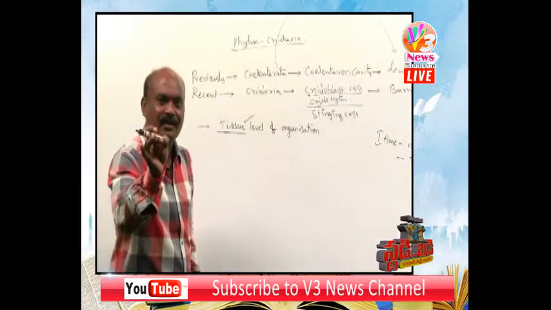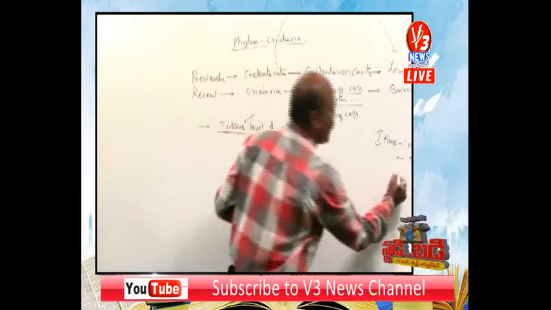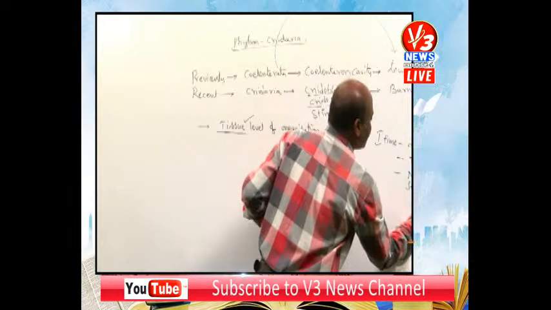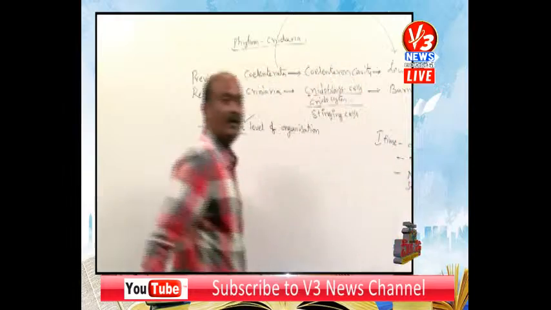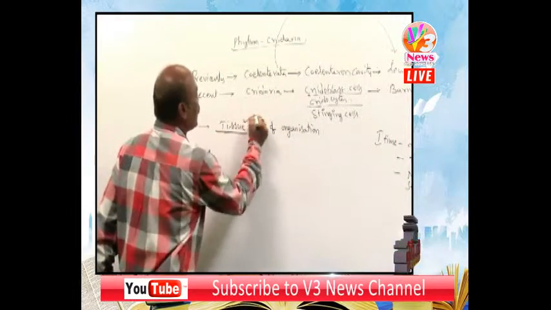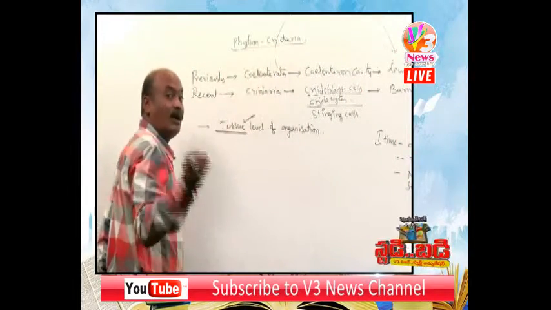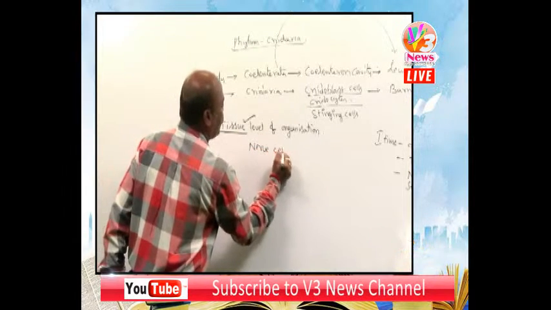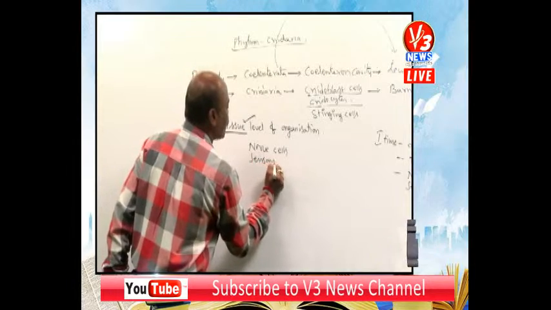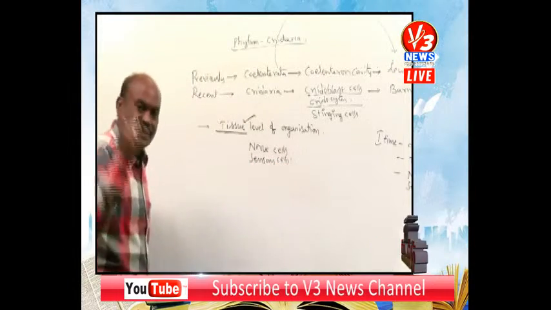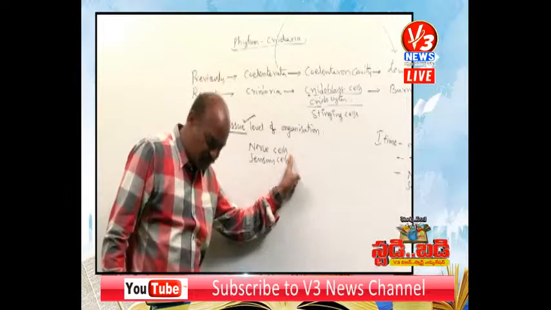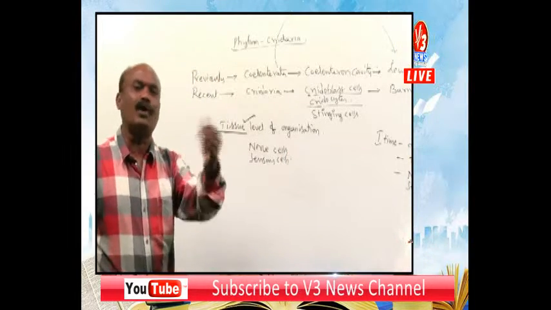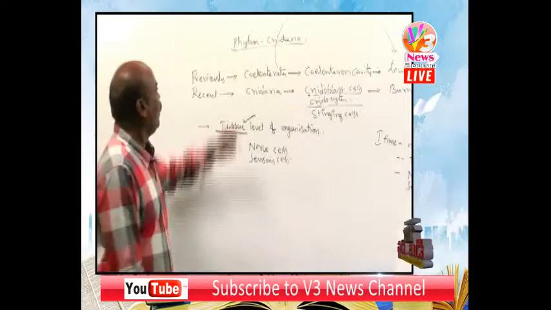The reason is that nerve cells and sensory cells appeared for the first time. So the presence of nerve cells and sensory cells coordinate the cells to form tissues.